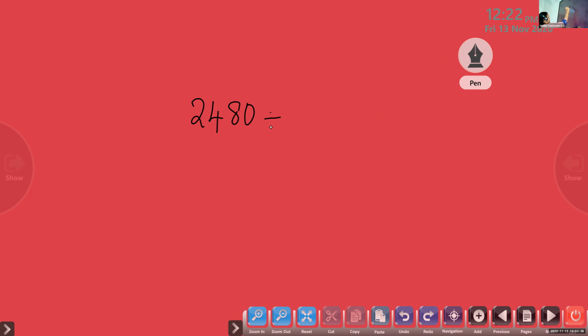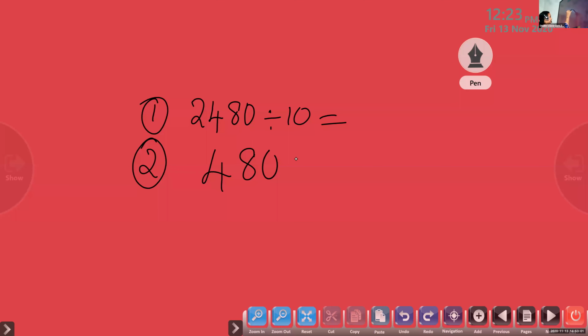2480 divided by 10. Children, we just discussed how we can do division by 10. If there is any 0, you can cross out from both numerator and denominator. Question number 2. 480 divided by 10.